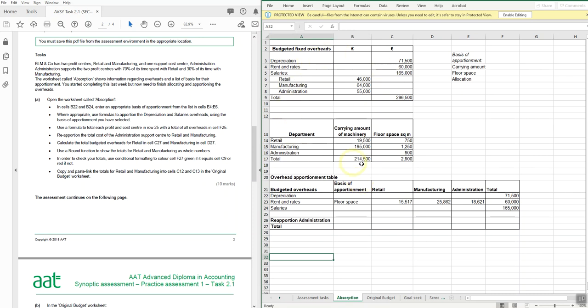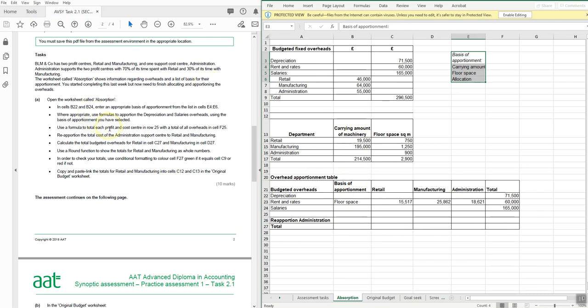And now let's just have a look at the information we've been given. So this is all about apportioning an overhead. We've been given some figures, so we've got the budgeted fixed overheads up here. We have also got the carrying amount on the machineries, and we've also been told the floor space as well. And we've got some choices here, the basis of apportionment. There is nothing that we can add to this table here or this table here. So all of the work that we're going to do is going to be down in this overhead apportionment table.